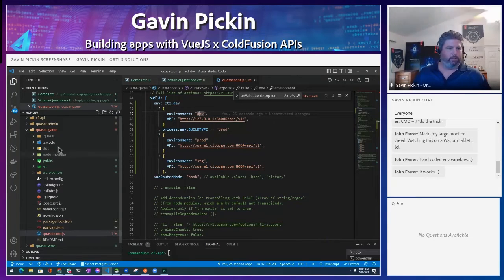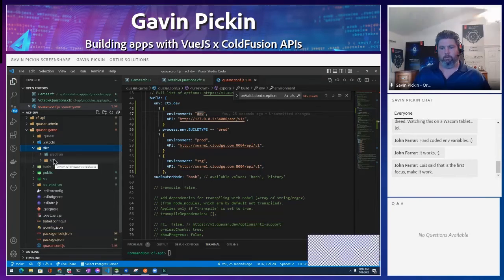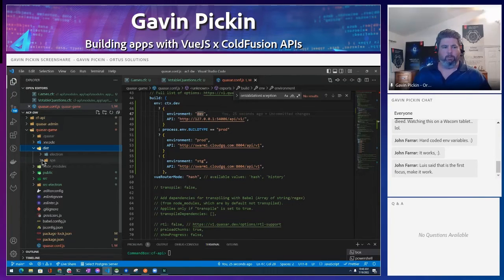Okay, so again, Quasar, the CLI, when you build it gives you a ton of stuff. So what are these folders? We got a couple of hidden things here, not a big deal. This distribution folder, whenever you build something from this app, it's going to throw it here. So for the Quasar game, we've already built an Electron app, and we have a Spa app. If I want to upload my app, I basically just upload the Spa folder to my web server, which is what I did to play the game, and it outputs an index HTML. It's got our Family Feud background.